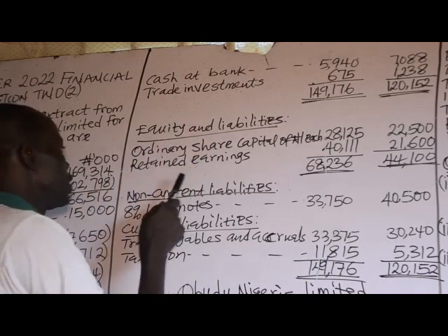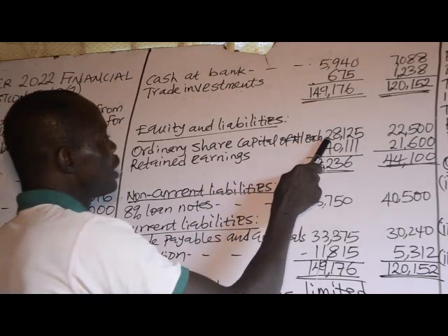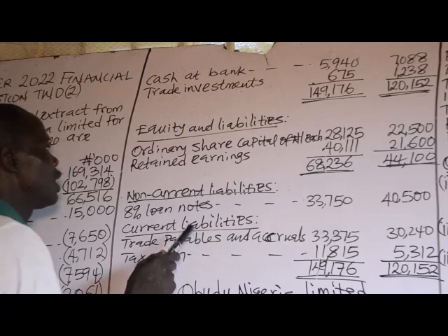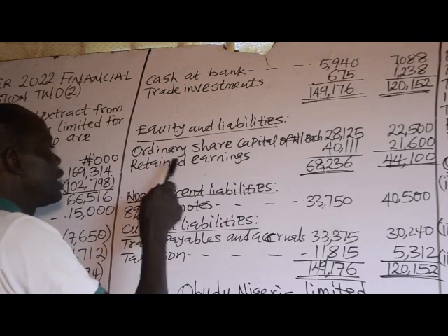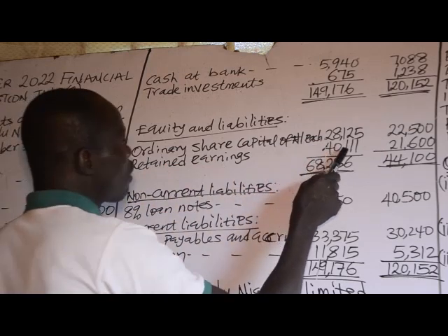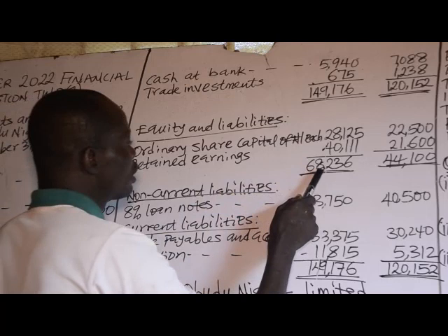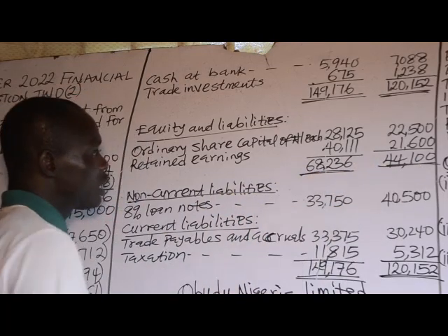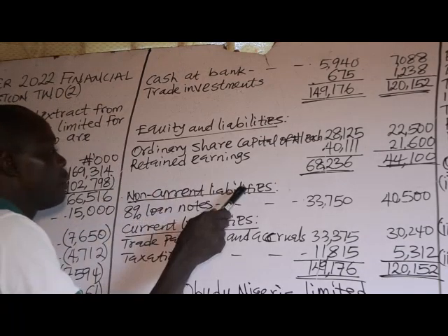Equity and liabilities. Ordinary share capital of 1 naira each, 28,125 and 22,500 for 2020 and 2019 respectively. Retained earnings 40,111 and 21,600. The total equity is 68,236 and 44,100 for 2020 and 2019 respectively. Non-current liabilities.